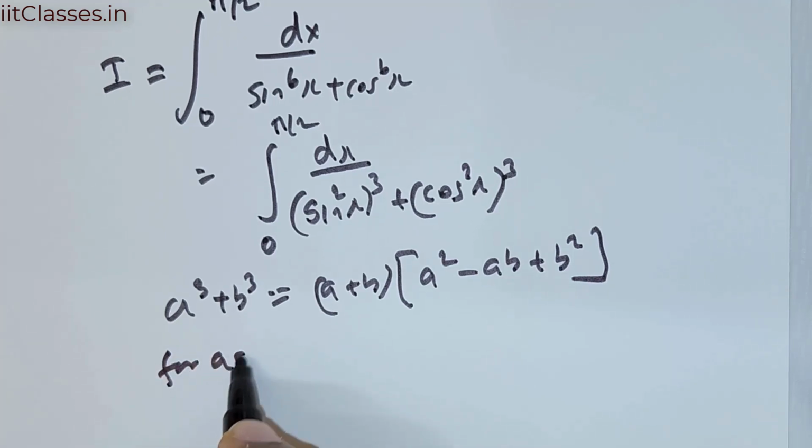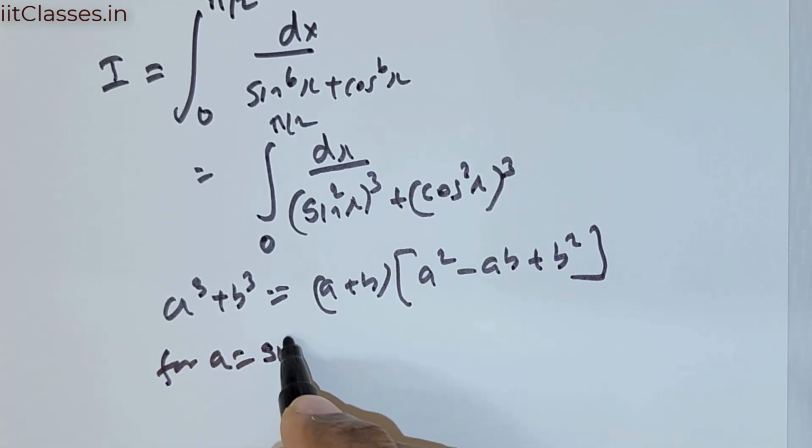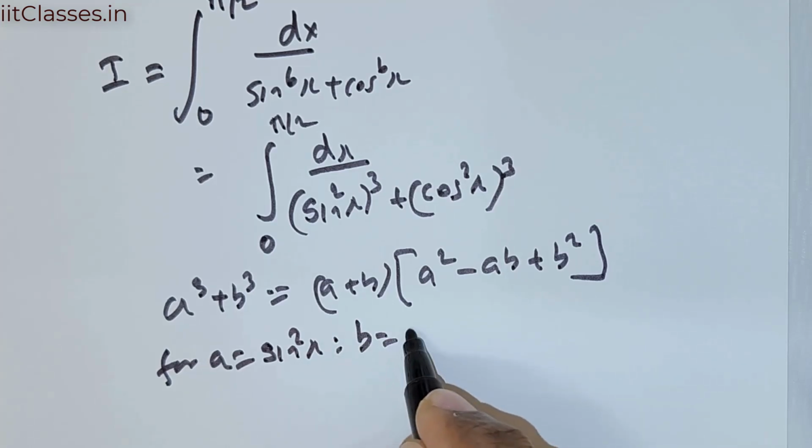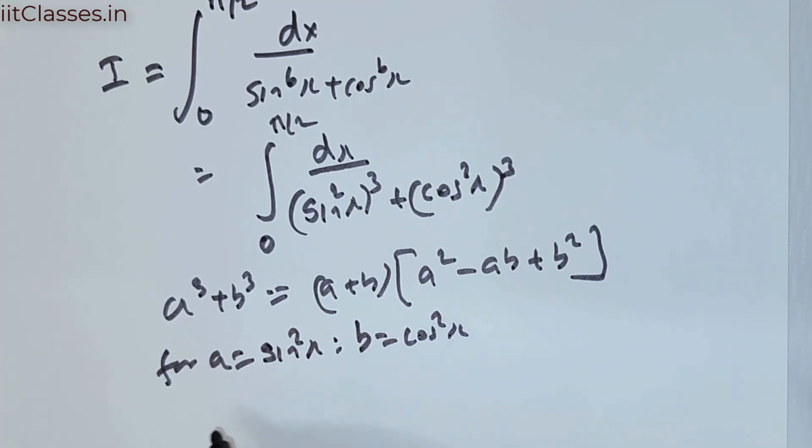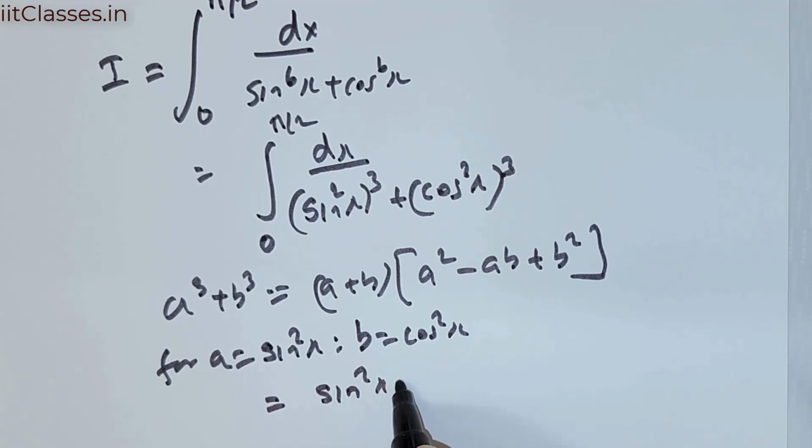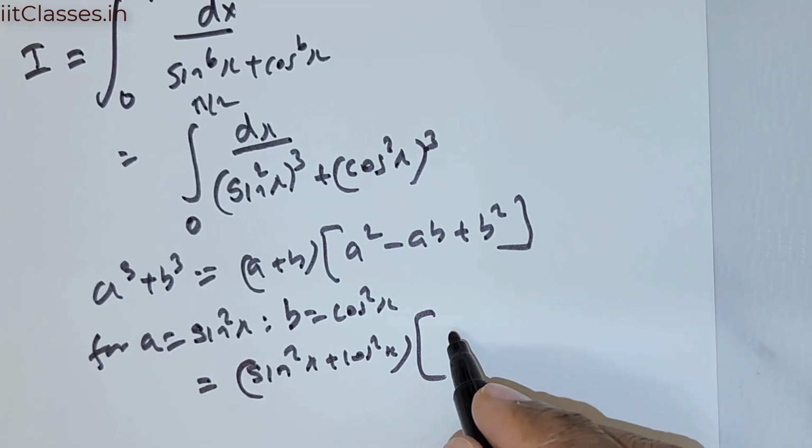So for a being equal to sine squared x, b being equal to cos squared x, we will have this as sine squared x plus cos squared x multiplied with